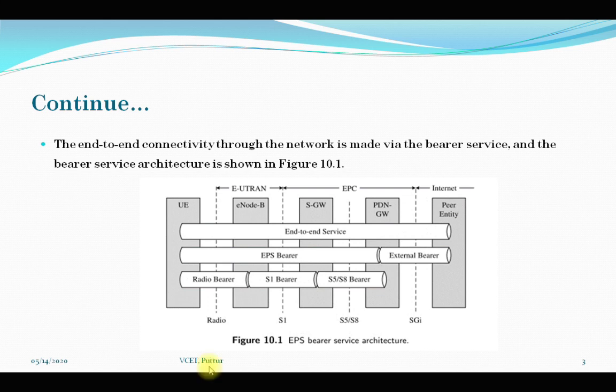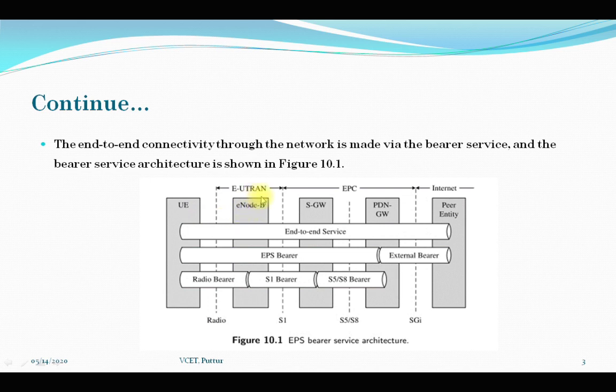That is, you can see here, this particular EPS bearer has to be transmitted. So the S5/S8 bearer will transport the packets of this EPS bearer between the serving gateway as well as the PDN gateway. Similarly, the S1 bearer transports the packets of the EPS bearer between the eNode B as well as the serving gateway. Over the radio interface, the bearer is referred to as radio bearer, which transfers the data between user equipment and E-UTRAN.